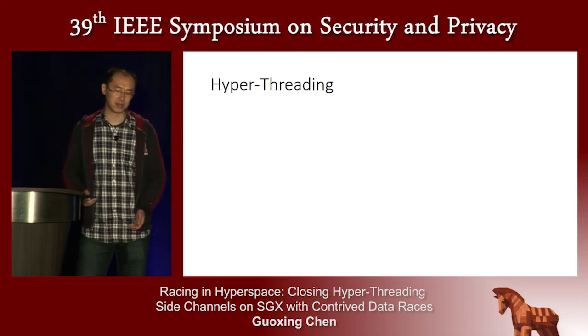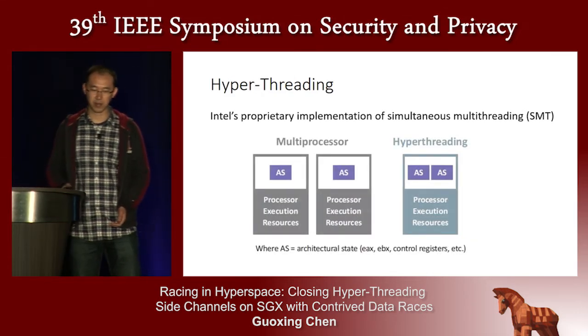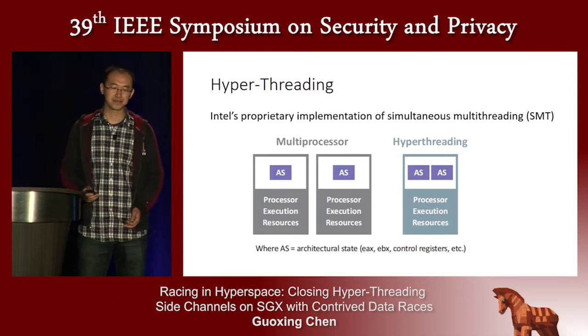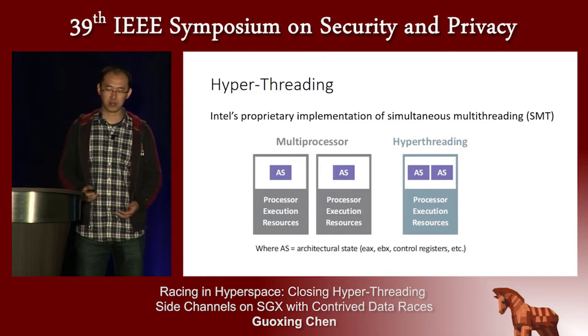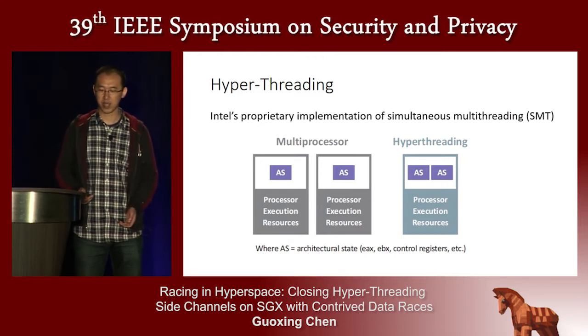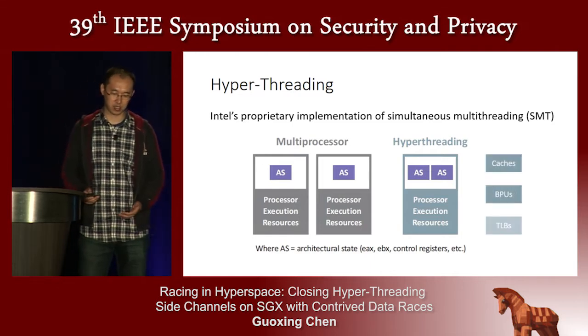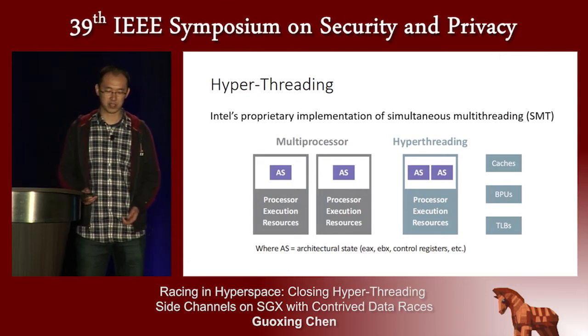So what is hyperthreading? Hyperthreading is Intel's proprietary implementation of simultaneous multithreading. It enables a physical core to execute two concurrent code streams, called hyperthreads. And the two hyperthreads share the same execution resources, such as the caches, BPUs, and the translation lookaside buffers, or TLBs.